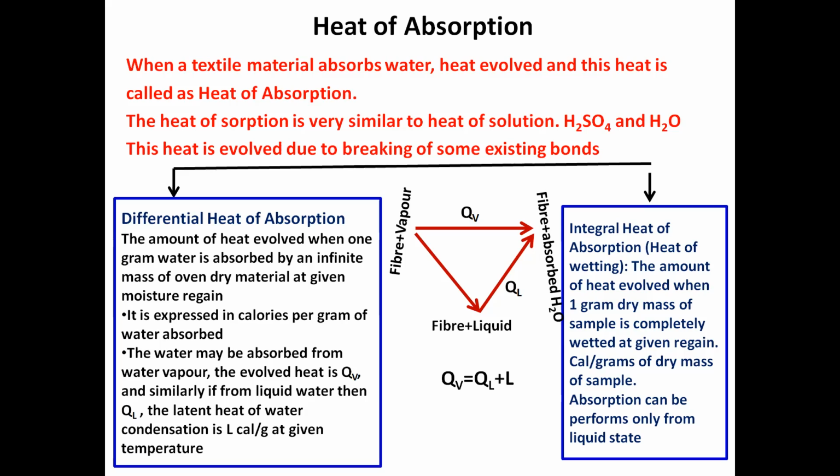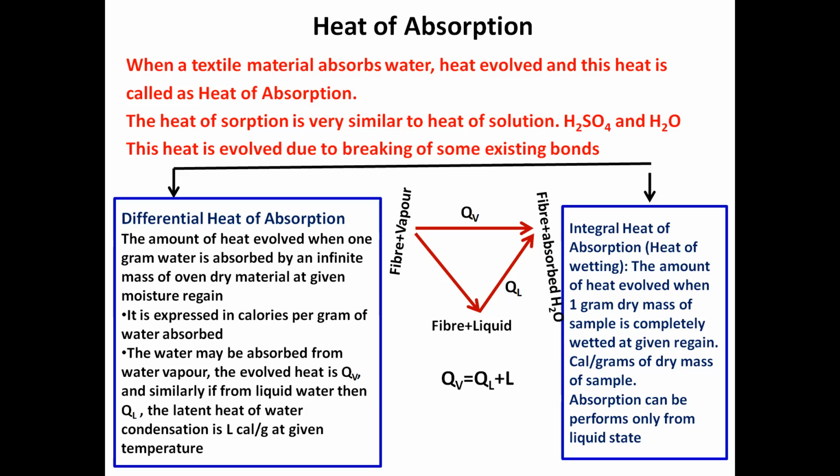Now here you can see the two ways to represent the heat of absorption. One is differential heat of absorption, another is integral heat of absorption. First is differential heat of absorption. What is this? The amount of heat evolved when 1 gram of water is absorbed by an infinite mass of oven dry material at a given moisture regain. This is the definition of differential heat of absorption.